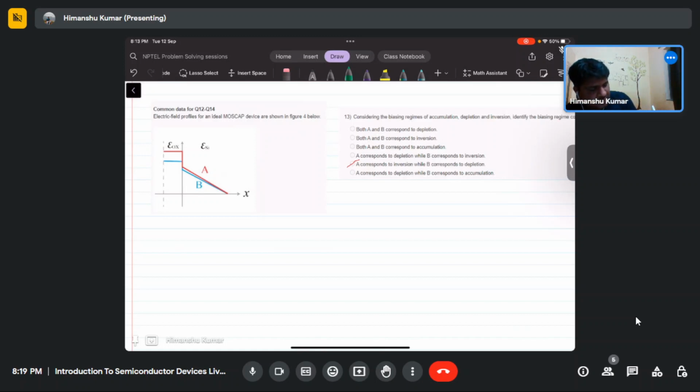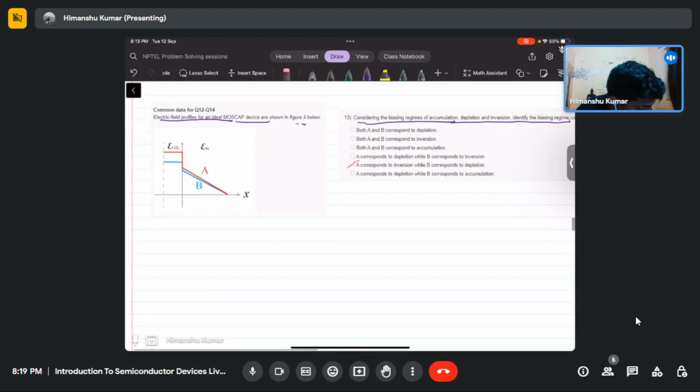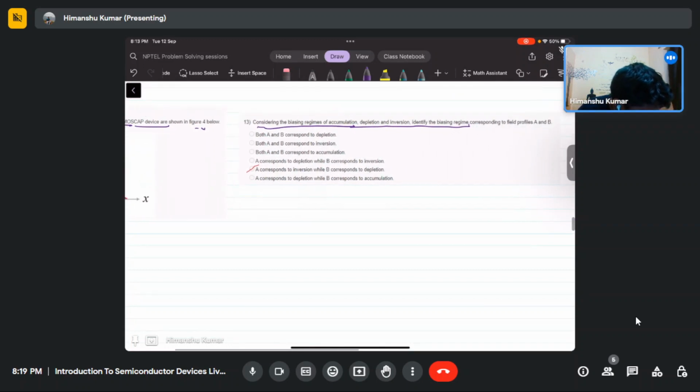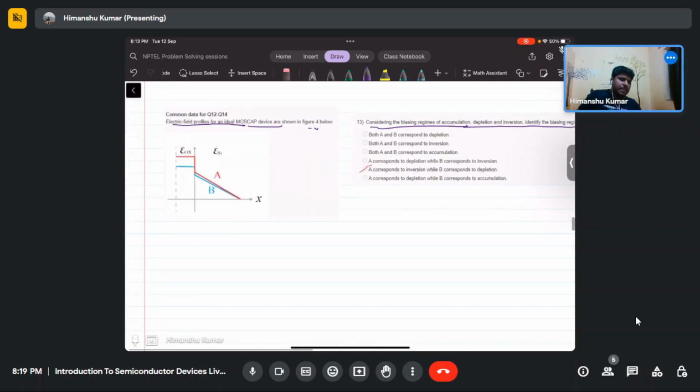Now, the electric field profile for ideal MOSFET devices are shown below. Consider the bias regions of accumulation, depletion, and inversion. Identify the bias region corresponding to the field profile in A and B. Okay, so let's just see.